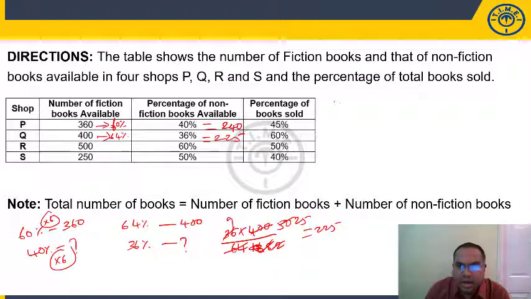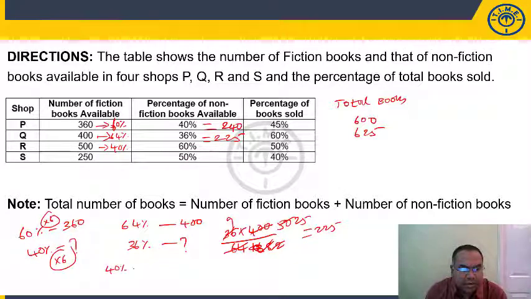Right? Now I will take one more column here, total books. So if you add this, 360 plus 240, 600. 400 plus 225, total books are 625. Then this is, look, 60%. So this should be 40%. So 40%, 500. 60%, how much?